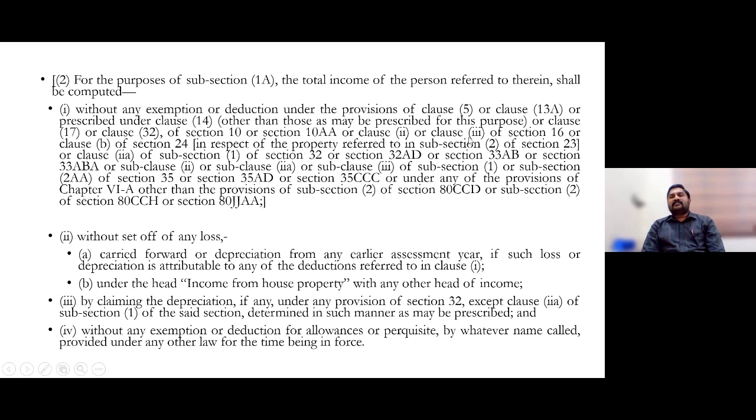And the peculiarity from this assessment year 24-25: earlier, if you were a salaried employee, the standard deduction under 16(1), 50,000, was not at all applicable. But right from this assessment year 24-25, irrespective of whether you are going for the new regime or old regime, that 50,000 rupees you would be eligible to get. So 16(1) has been removed from the excluded list, wherein 16(1) is an eligible deduction. The 50,000 standard deduction is an eligible deduction right from this assessment year 24-25 for those salaried employees who go for the new taxation regime also.